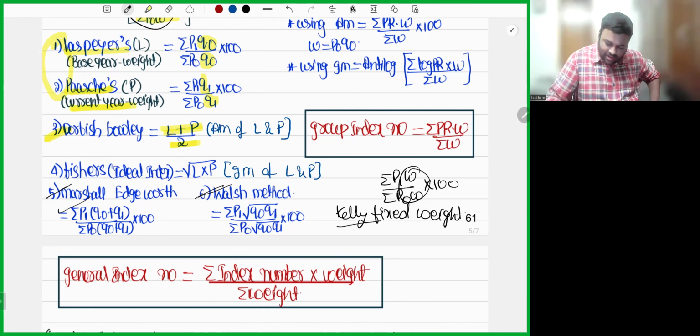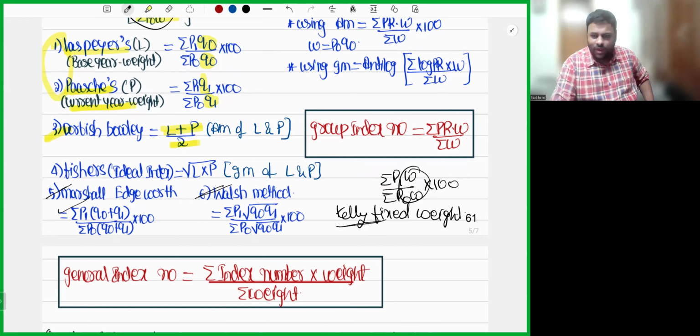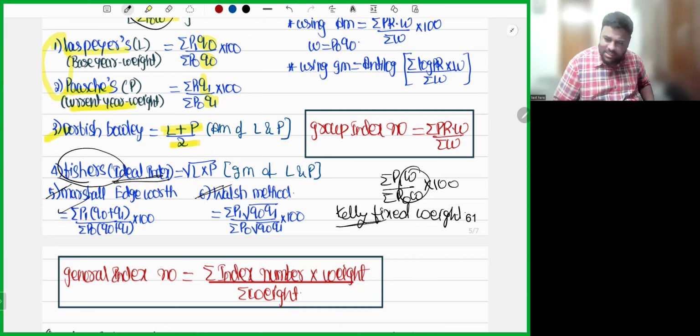That's what Kelly said. He didn't give any formula. He said, once you start taking an index number, continue taking the same index number. Don't fight over Laspeyres, Paasche, all those things. These were developed in the 1800s. Once you start taking a formula, go ahead and keep taking the formula itself. People don't use the Fisher index number, though it's an ideal index number, because it was developed in the 1950s. That's the reason every country follows either Laspeyres or Paasche.